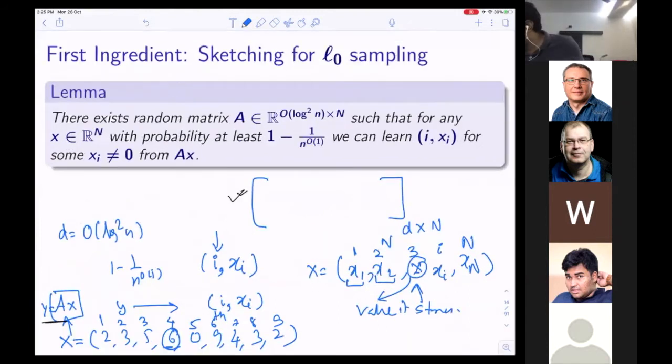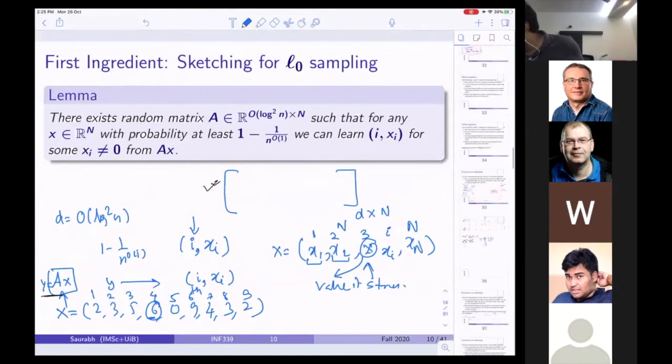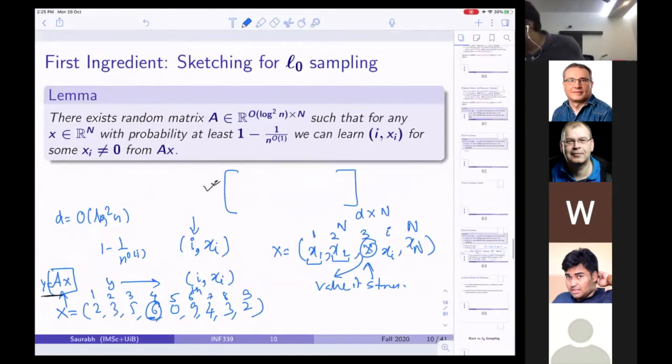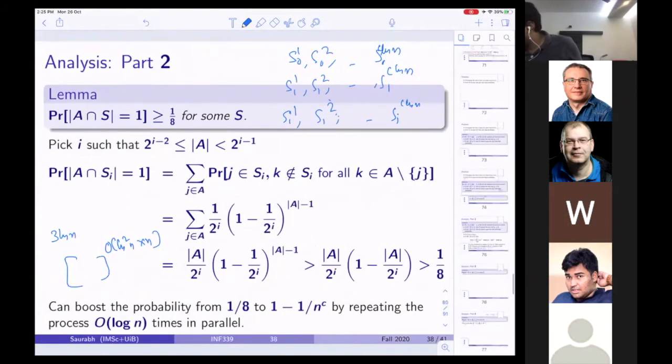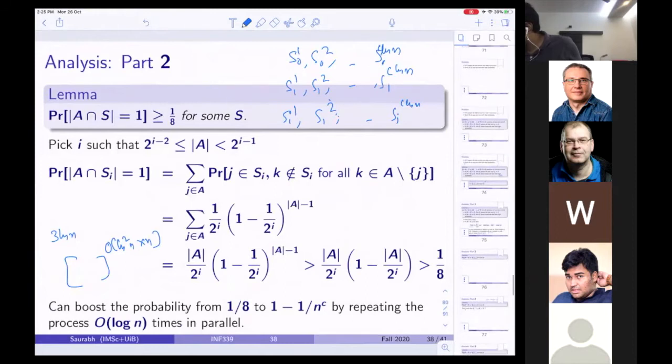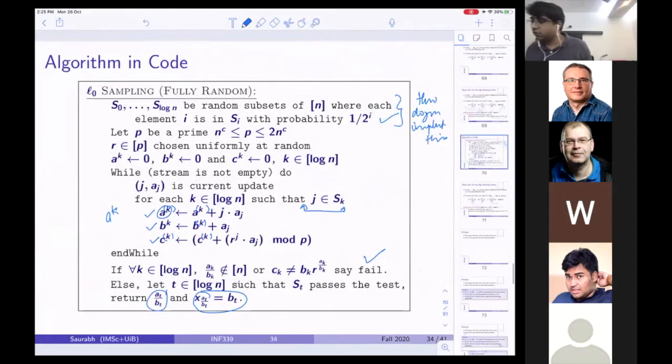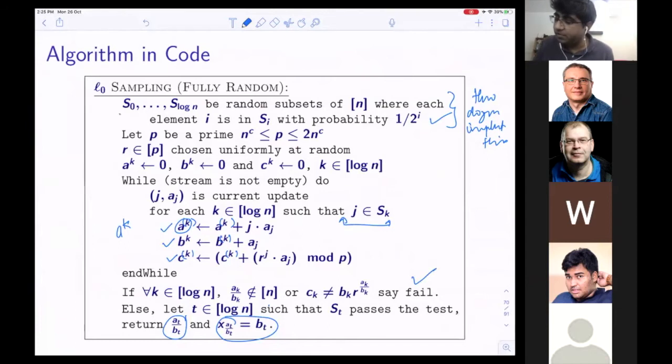But if I go and implement my current algorithm, I cannot do this. Let's see what the algorithm is. You're going to pick these random subsets of n, and if you keep these random subsets explicitly, this itself is going to take you n polylog n. As I said, this could be okay for graph algorithms, but it may not be okay for the other kinds of applications where it is used. I'll come to that in a minute.